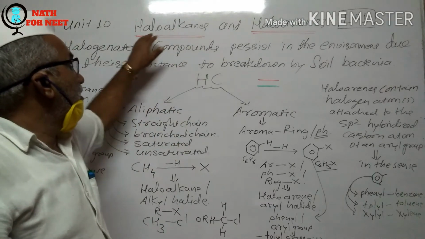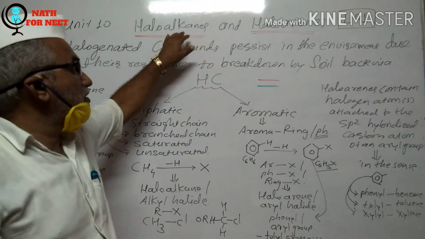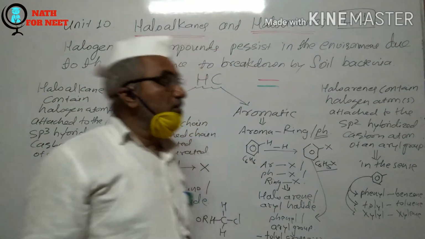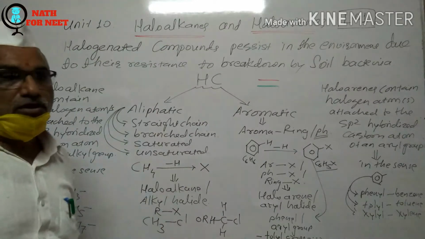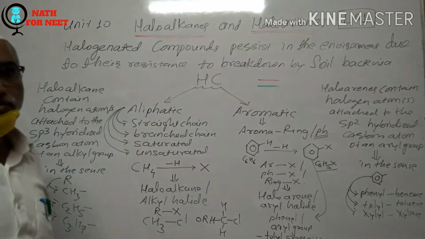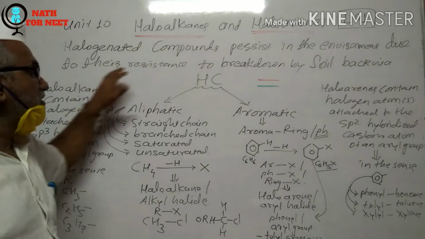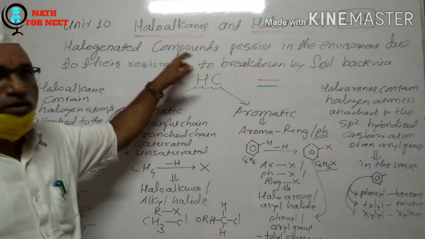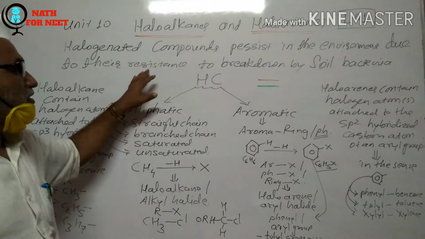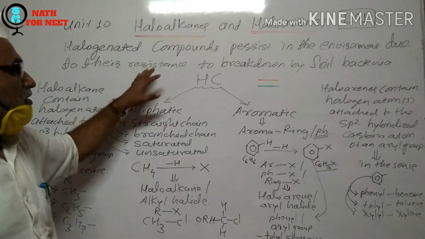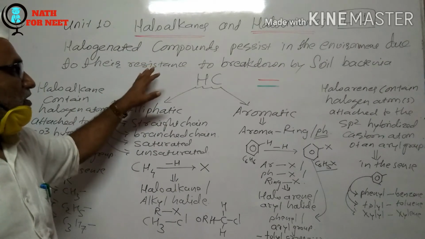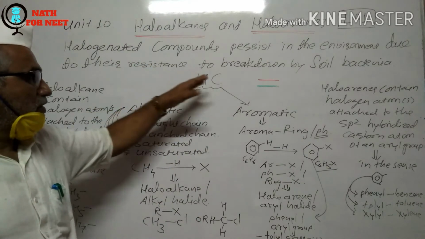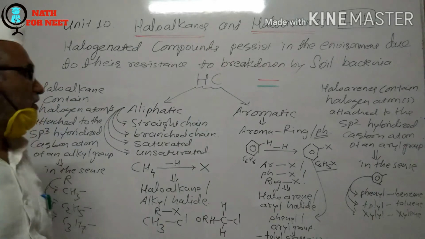When a halogen atom is in association with an alkane as well as with an arene, then these are the halogenated compounds, and they persist in the environment because they have resistance. They do not break down under the influence of soil bacteria. It means they do not neutralize their existence under the influence of the activities performed by soil bacteria.